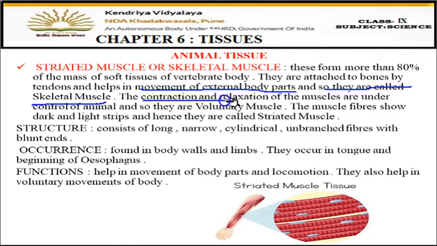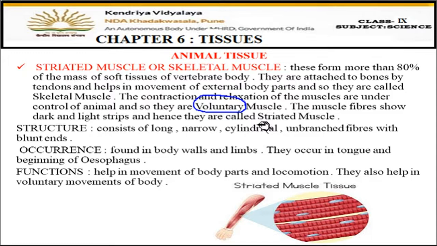Now the contraction and relaxation of the muscles are under the control of the animal. Now when we have to move these muscles, it's under our control. Fine. Now, if I want to move my hand, then only I will move. If I want to walk, then only I will walk. So, these muscles, these striated muscles, or you can say these skeletal muscles, they all are under our control. That's why these muscles are called voluntary muscles. Okay, voluntary means by our own will.